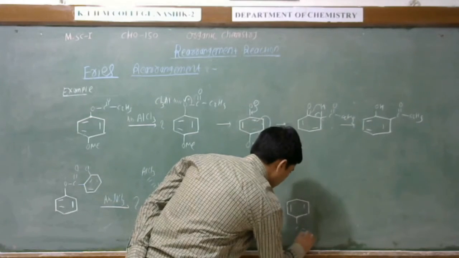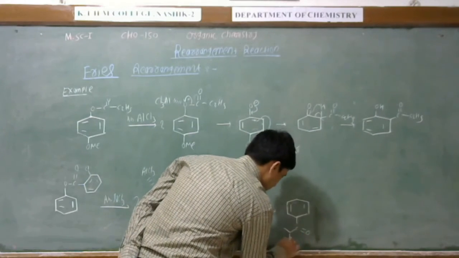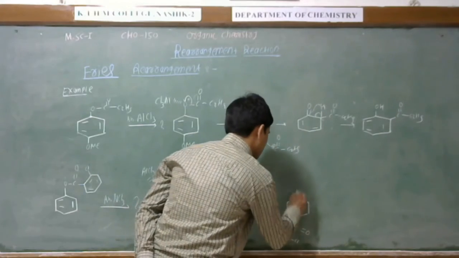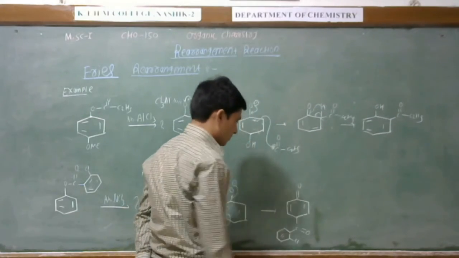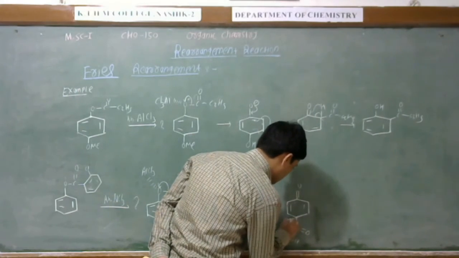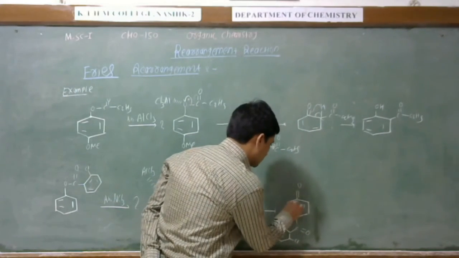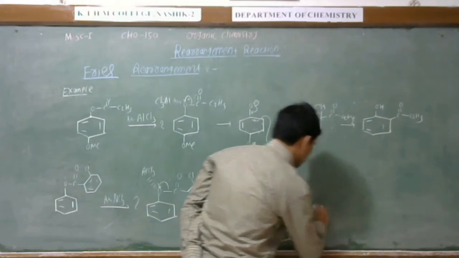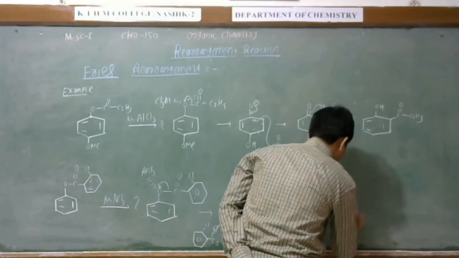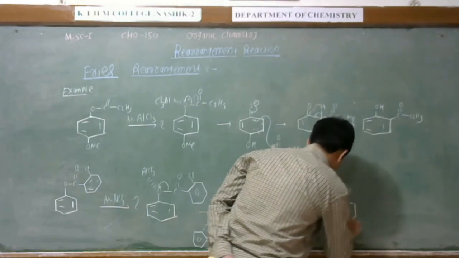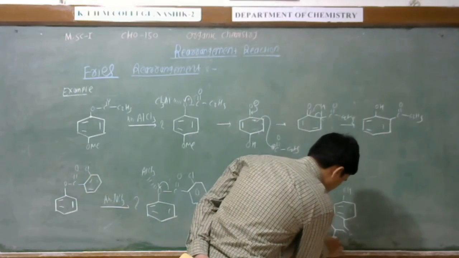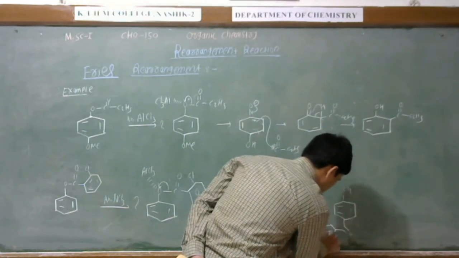This is C double bond O. This is the phenyl ring which has chlorine here. This is the double bond O. Now this is the hydrogen which can be abstracted in the aromatization, and you get the para-hydroxy substitution.